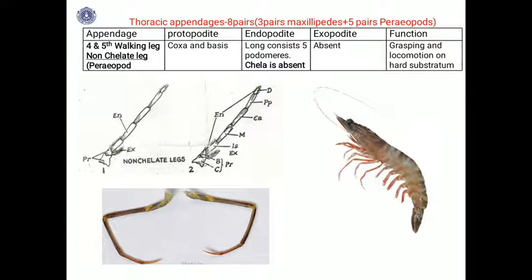Then the non-chelate legs, they don't have the forceps-like structure. The other structures are the same. The 4th and 5th walking legs are non-chelate. They have a similar structure, the only thing is that the forceps-like structure is absent. Again you will find the same function. So these 2 are non-chelate legs. Totally there are 3 pairs of maxillipeds and 5 pairs of periopods or walking legs.